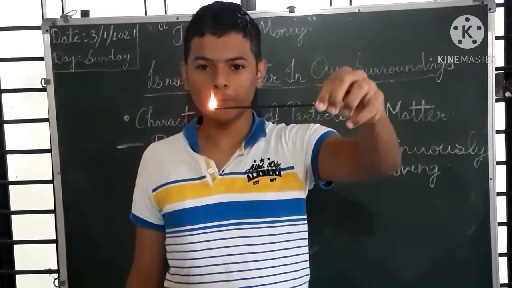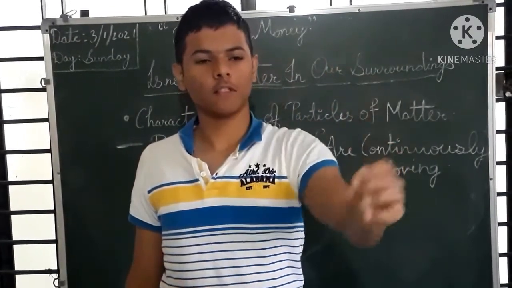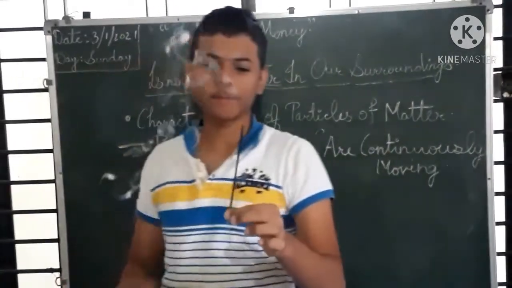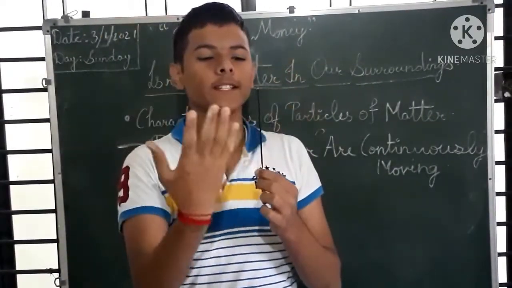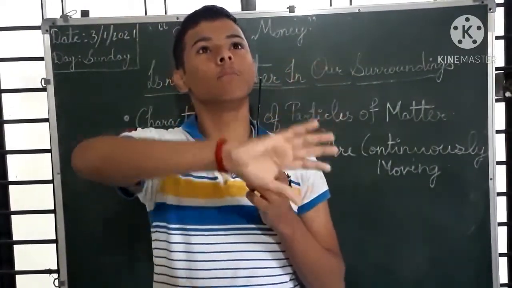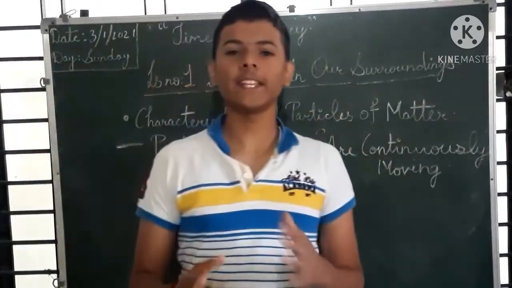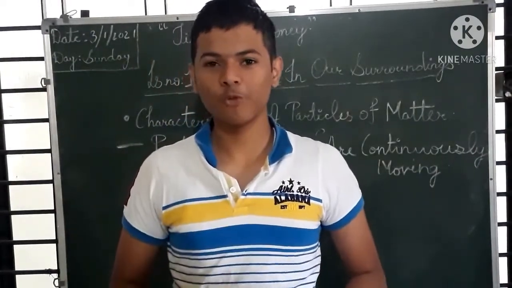So what do you observe by this experiment? See, the whole smoke of this incense stick is moving continuously in this room. So by this we can conclude that particles of matter are continuously moving, okay?